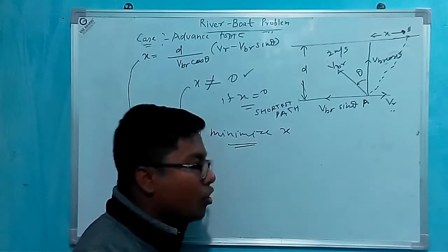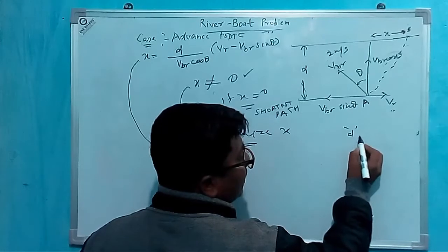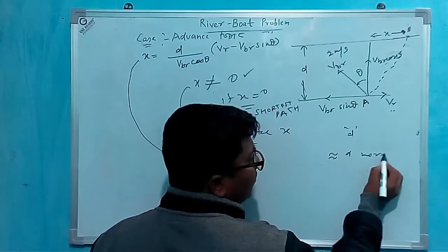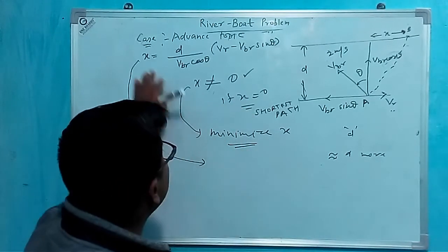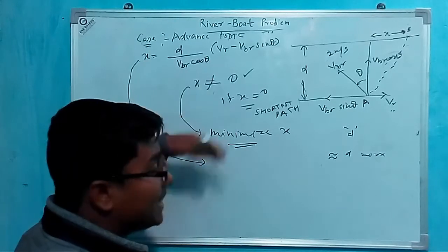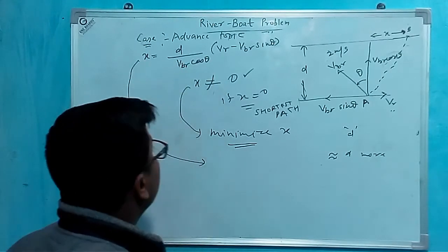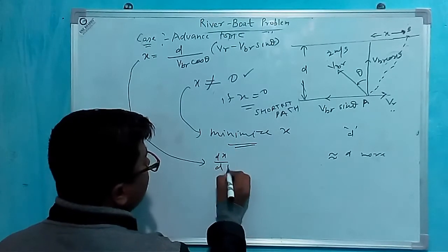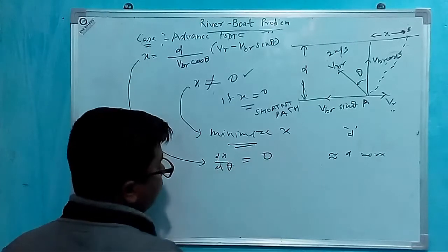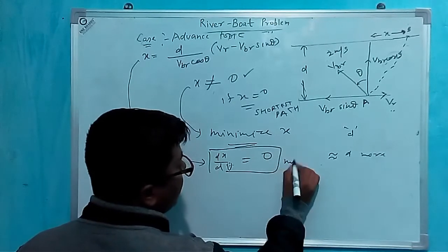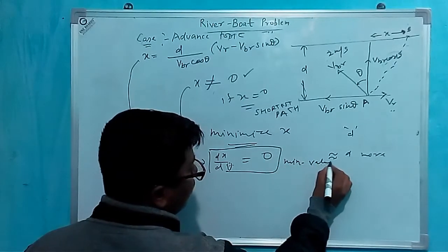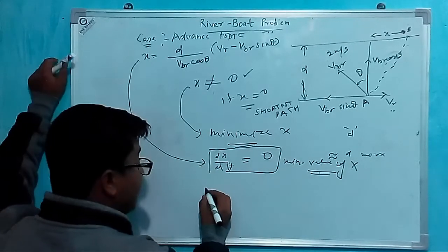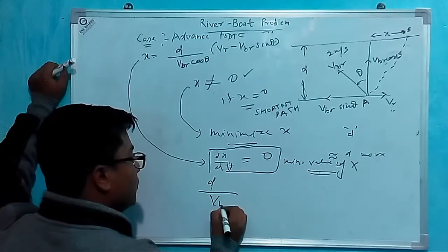I know this will not be equal to d, but it will be nearly equal to d, more than d, because x will be minimum. For that we can take the derivative of this with respect to theta. dx by d theta will be 0 for the minimum value of x. Okay, what will be the derivative?